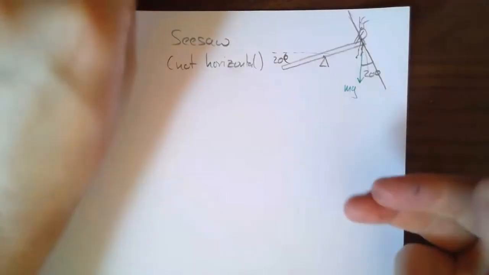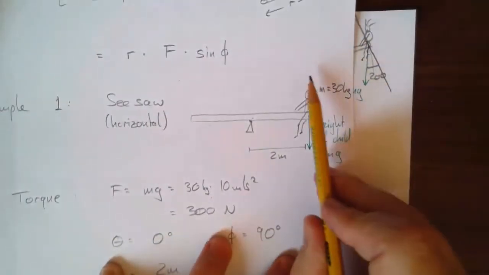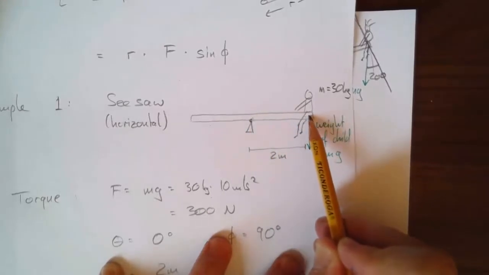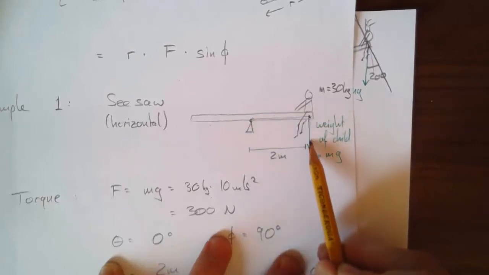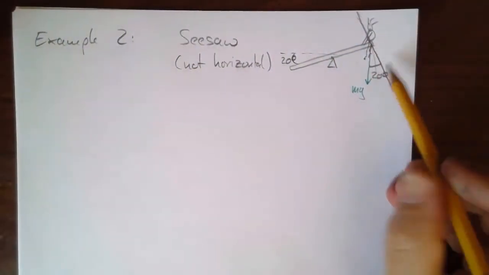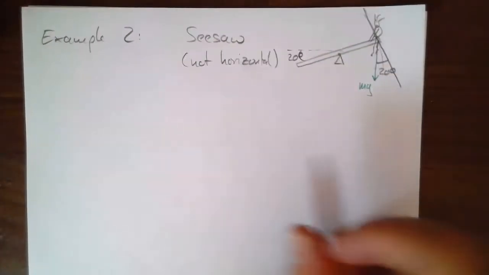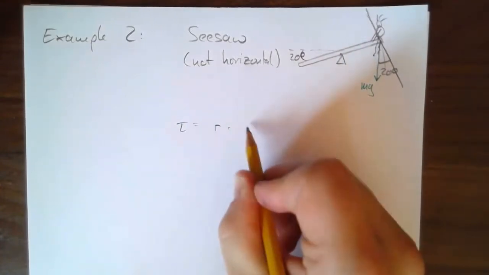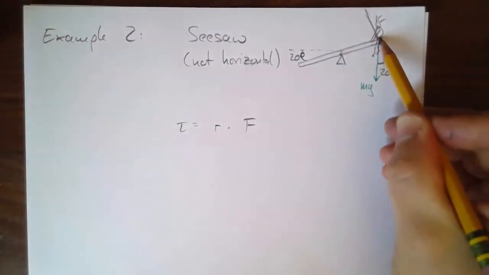So here they were exactly along the right direction, tangential to the line connecting the pivot point to the point of action of the force. Like this line here is perpendicular to the line in which the force acts. Well, now that's no longer quite true. Now there's an angle between them. So we can do our calculation. The torque is going to be the distance times the force. Now those haven't changed, right? It's still 2 meters from here to here.